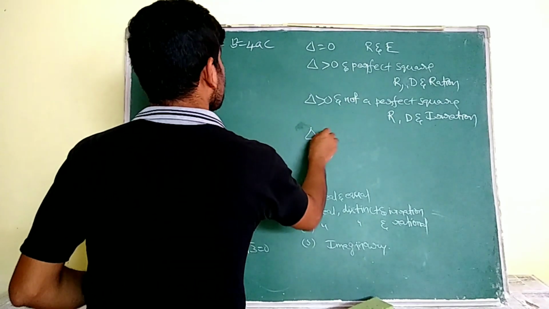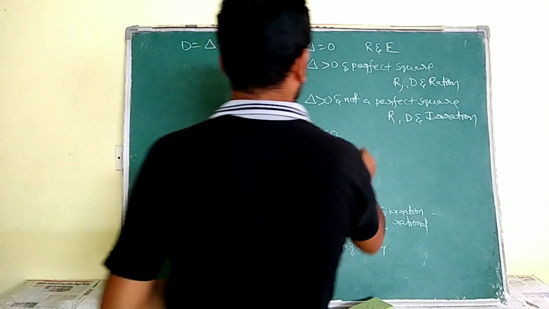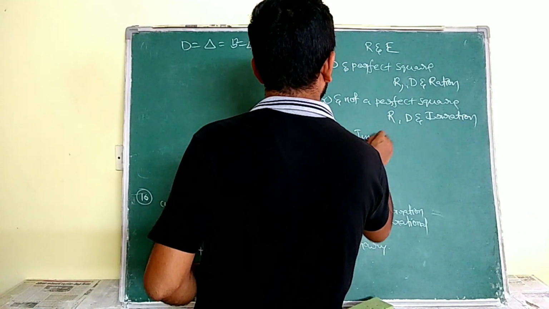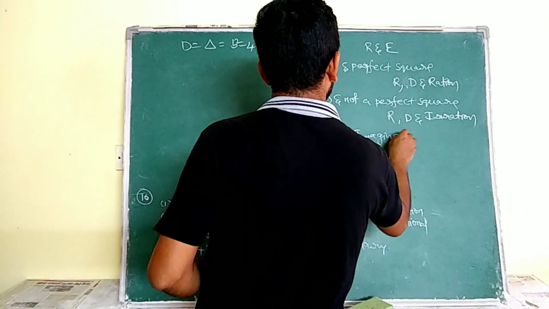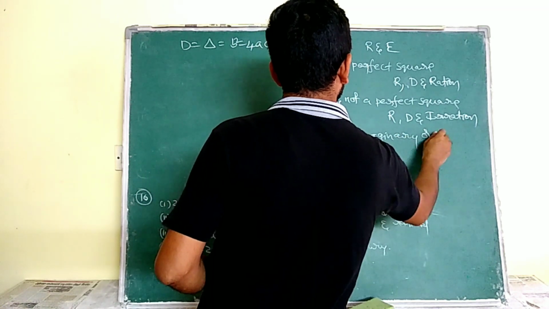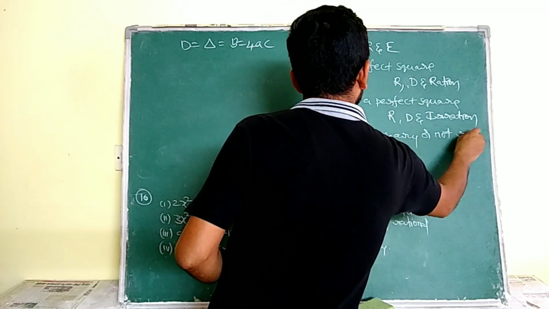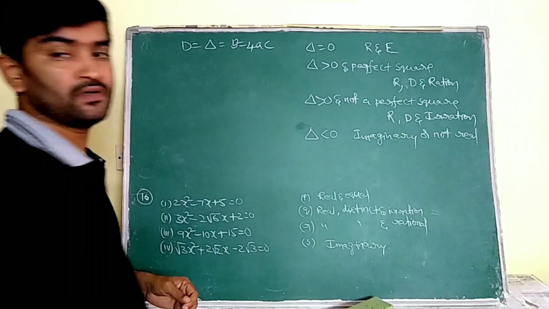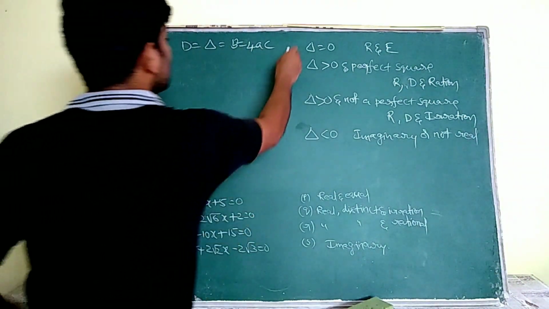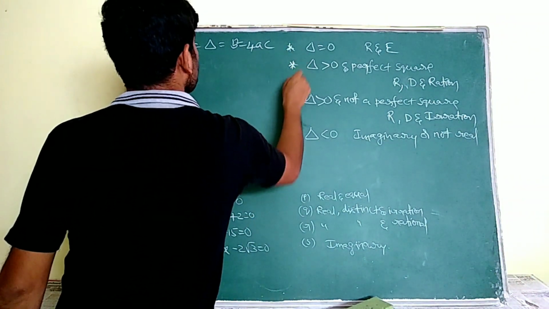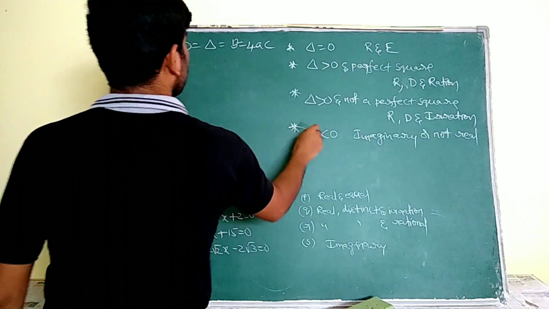If delta is less than 0, imaginary or not real. So, see ma, these are the 4 conditions we are going to check by calculating the discriminant value.